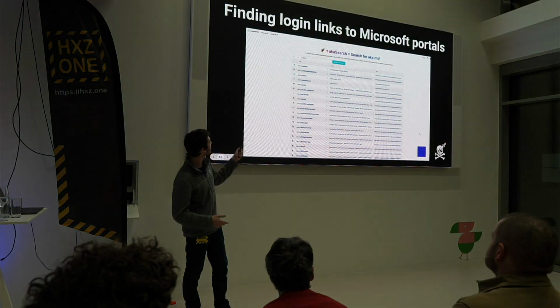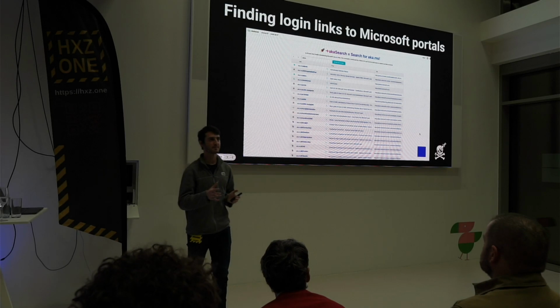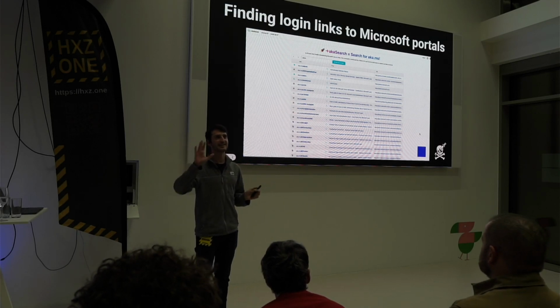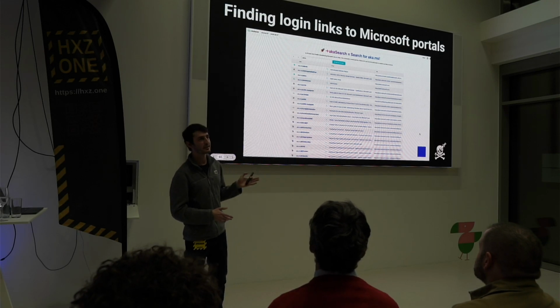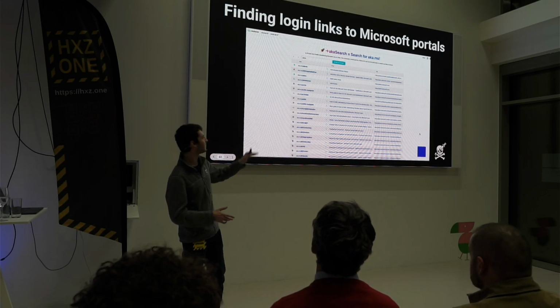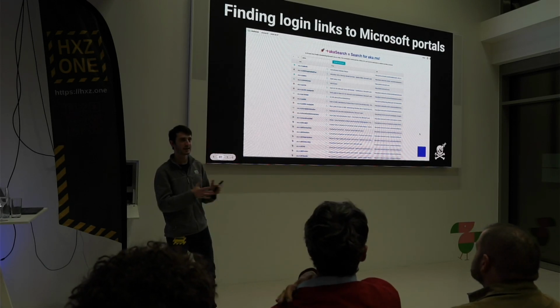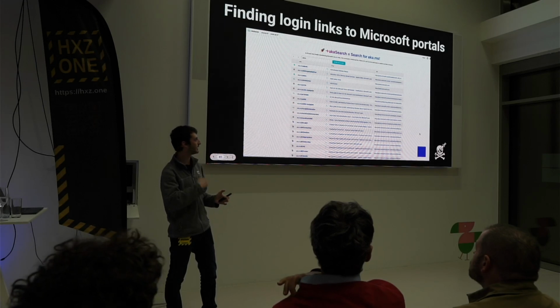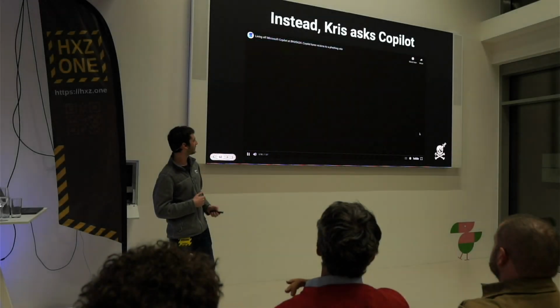And okay, has anyone ever tried finding the login link for the Microsoft admin portal? No one? Okay, I see one hand, a few hands. Great. It's incredibly tough. You would never get the right answer when you search Google. There are just so many of them. So Chris has this really great idea that he will ask Microsoft Copilot to get the admin portal for him. Let's take a look at that video.